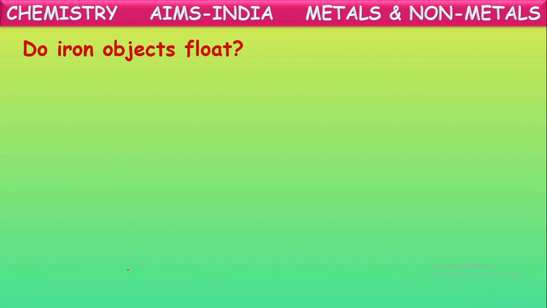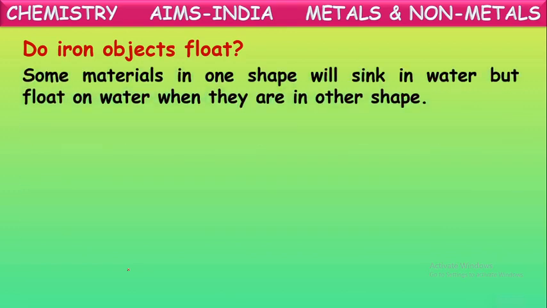Do iron objects float? We know iron is one of the heavy metals. If you take an iron piece and throw it into water, we can observe immediately that it sinks. It goes down. Some materials in one shape will sink in water but float when they are in another shape. Even materials made of heavy metals like iron sink in one shape, but the same metals may float on water when the shape of the object is changed.